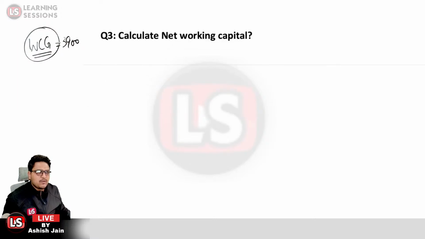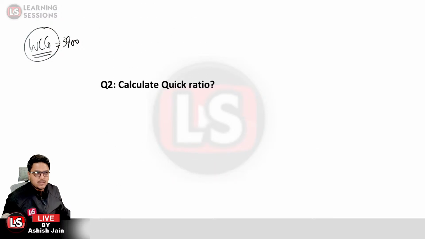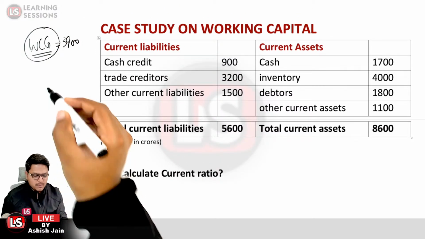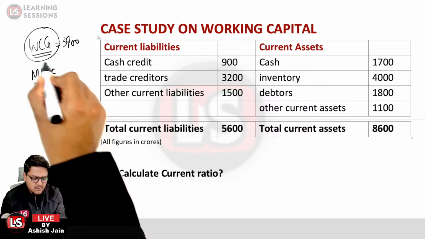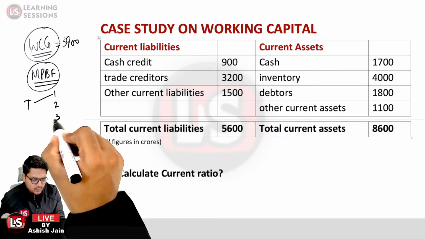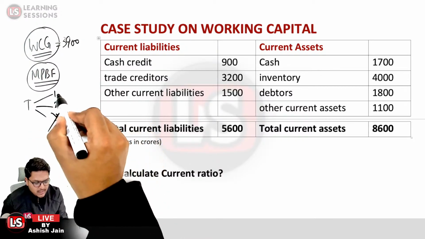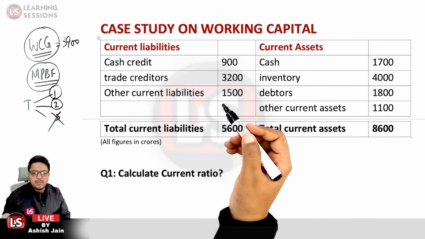Next question, we need to calculate the MPBF as per the Tandon committee method 1. We need to calculate the MPBF, that is maximum permissible bank finance. What do you mean by MPBF? This is maximum permissible bank finance. The Tandon committee actually provided 3 methods, 1, 2 and 3. The third method was not accepted by the Reserve Bank of India, and these are the 2 methods that we are going to cover. So first it is related to MPBF method 1.